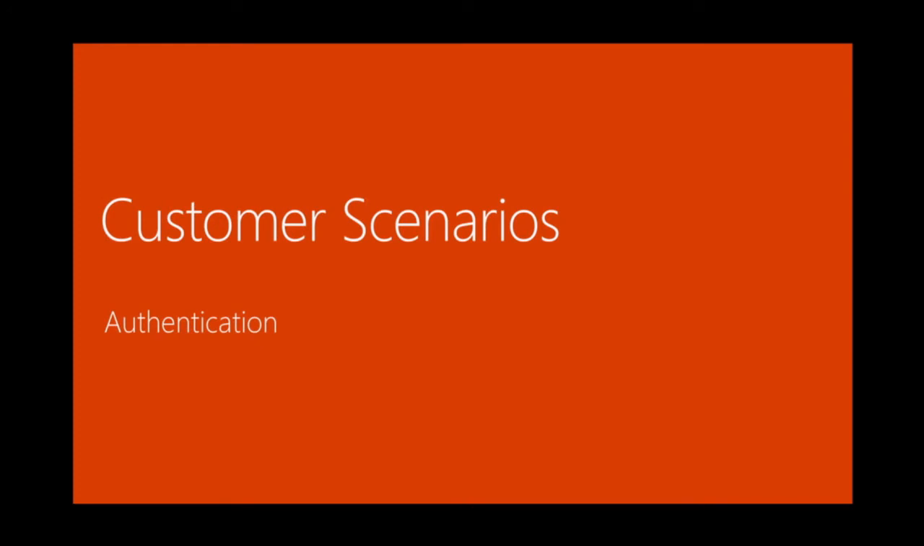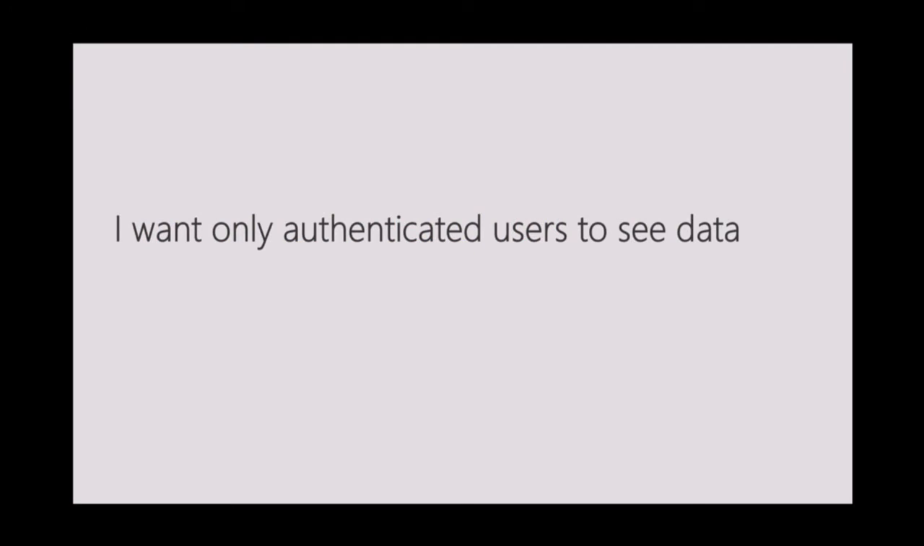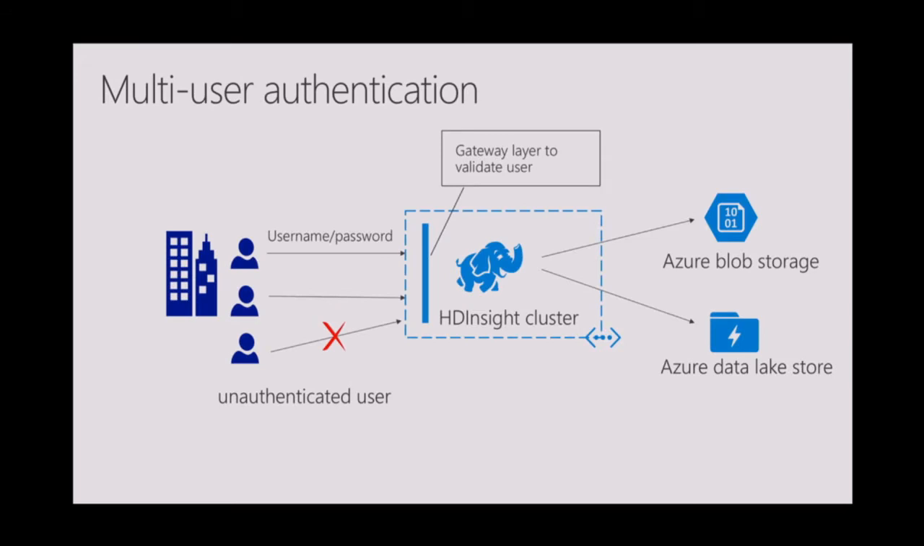Now moving on to the next set of scenarios, which is authentication. If we summarize all the scenarios in authentication, they all boil down to just a single sentence, which is, I want only authenticated users to access the data. And what does that mean in terms of our infrastructure or our architecture?